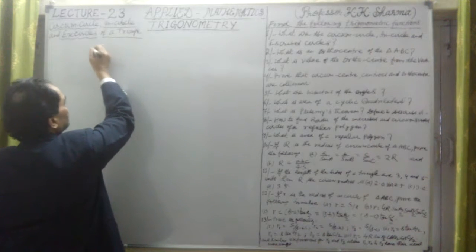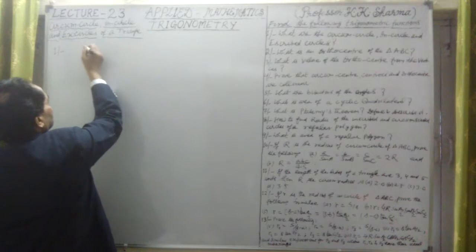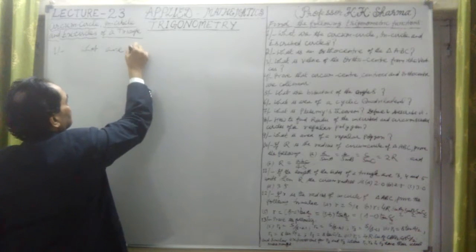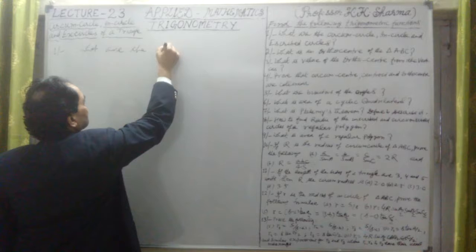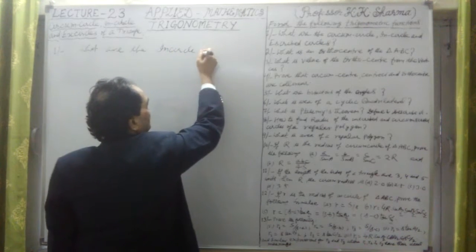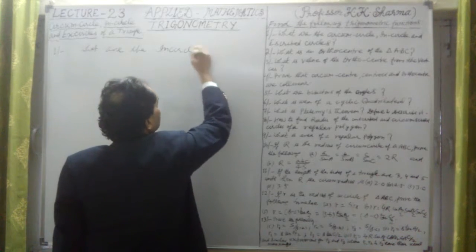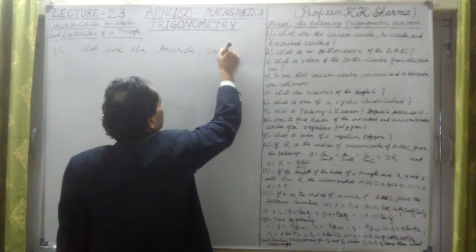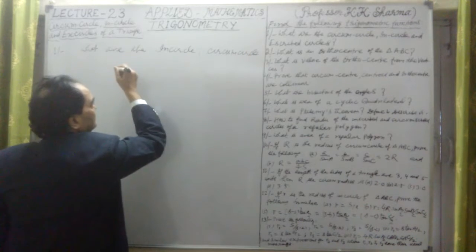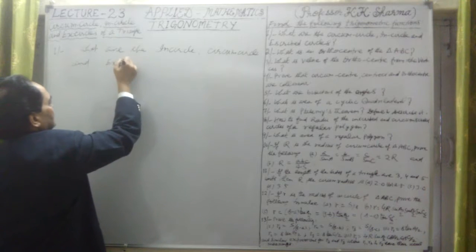So first let me take question number 1, which I have written down here. What are the incircle, the circumcircle, and the ascribed circles or X circles?